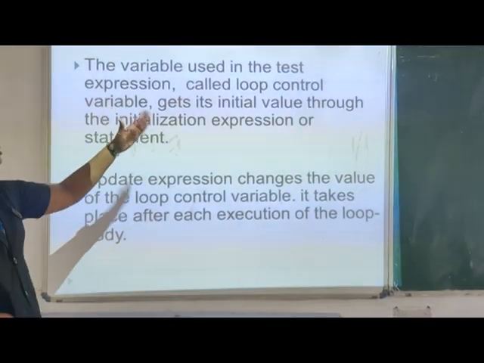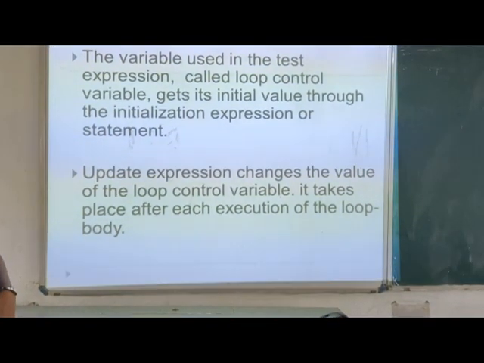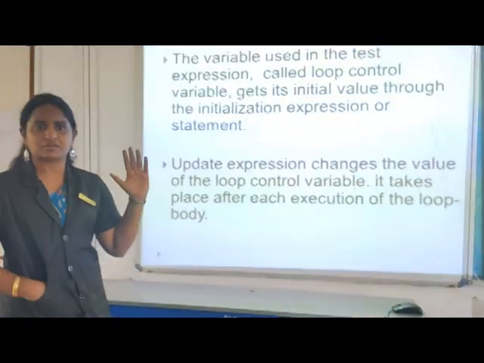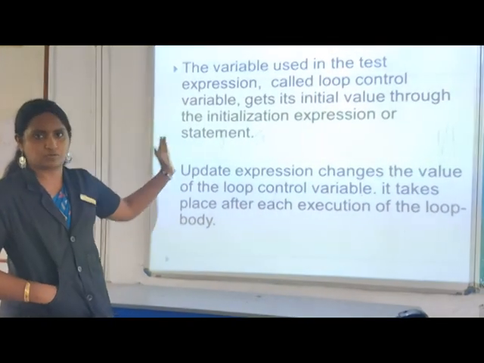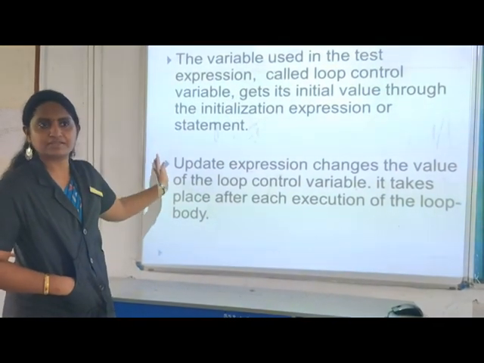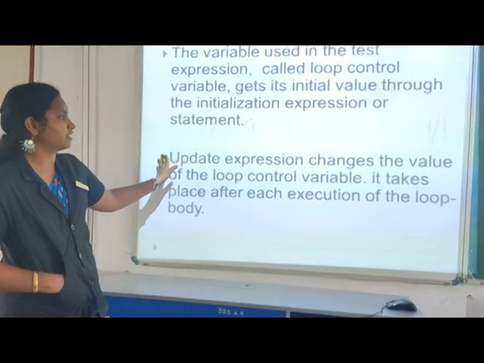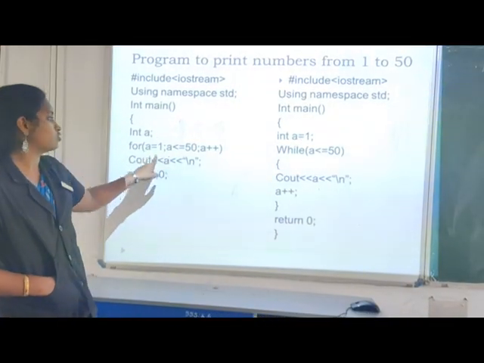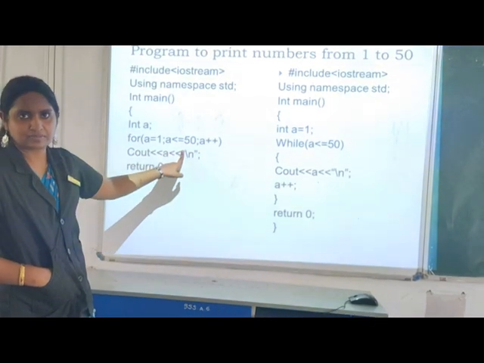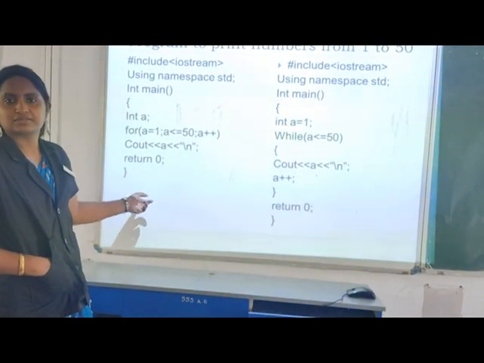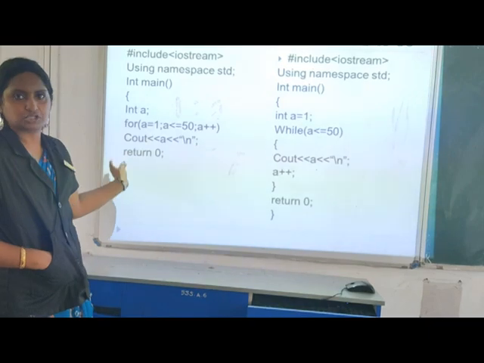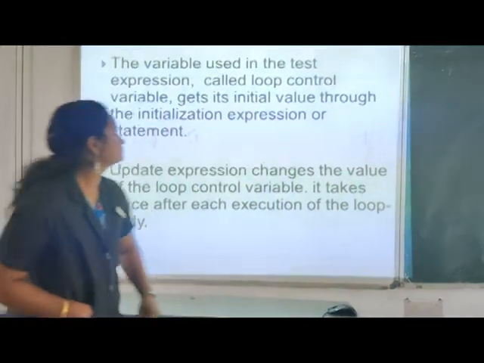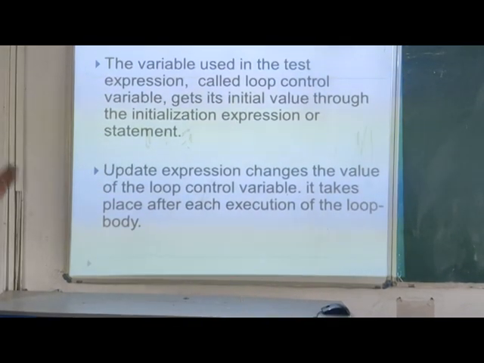The variable which is used in the test expression is called the loop control variable, that is, the particular variable which controls the whole program. Such a variable is known as the loop control variable. In this program you can see that A is a loop control variable. The value of A is checking the particular condition, and the value should be initialized.